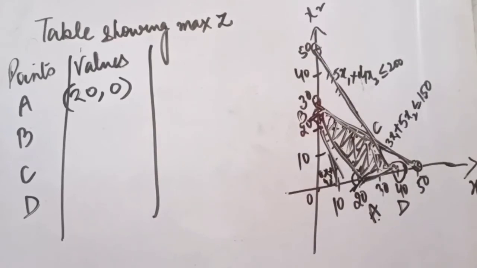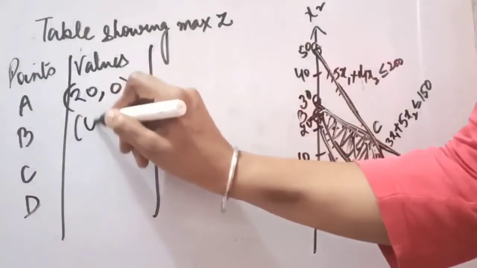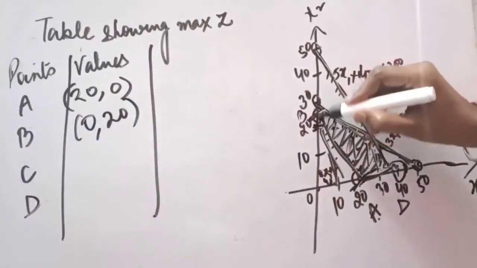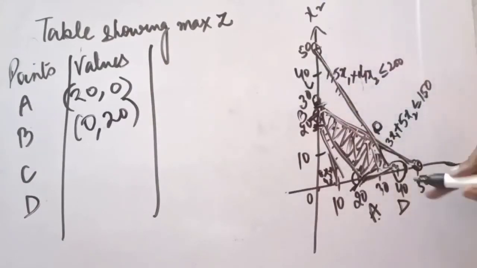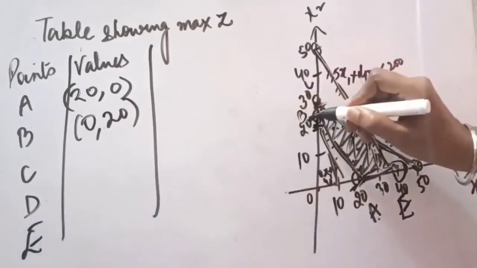So at point B, the values are 0 and 20. Now here x1 is 0, x2 is 20. Here we are getting another point also. So this point can be given name C, this will become D and this is E. So till E. So every corner should be given one name.